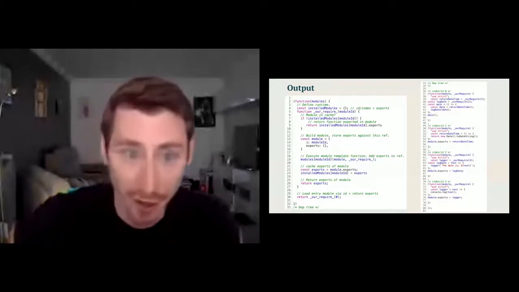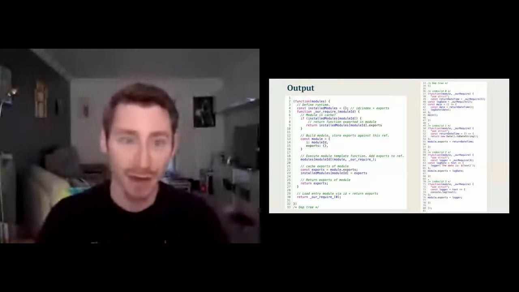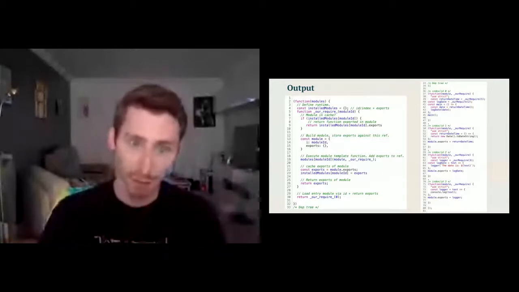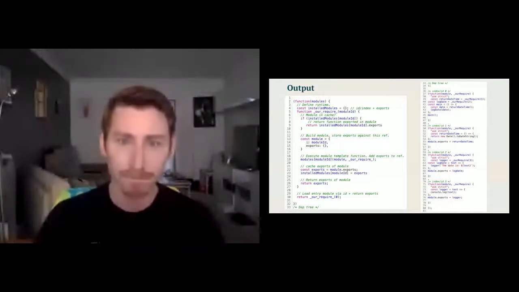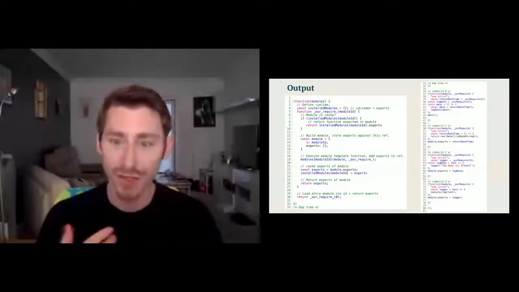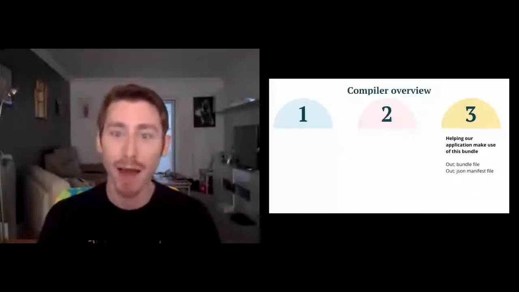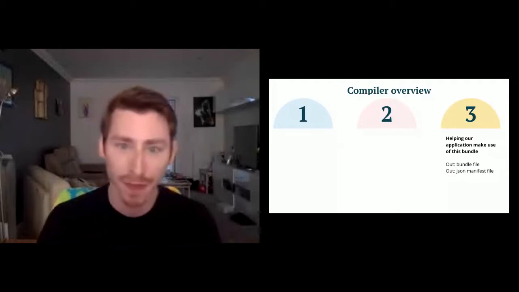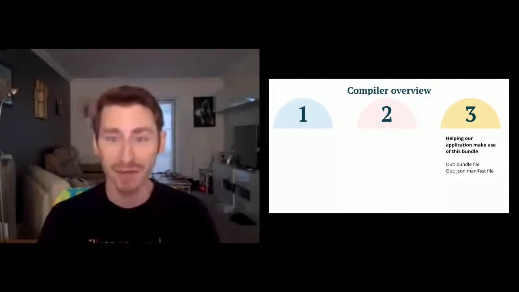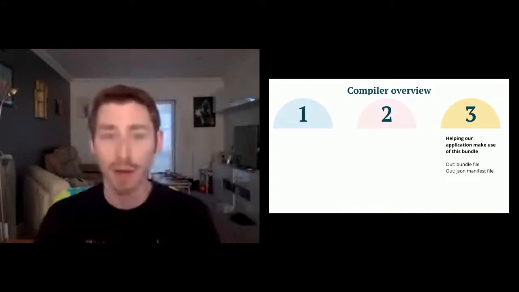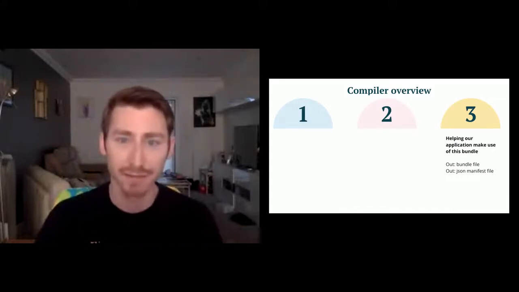So I know there's a lot going on there. That's the bulk of the engine. Hopefully that made sense of having the runtime template and the modules template and how they work together. On to the final phase, which is helping our application make use of this bundle. Its job is to take our string in and produce a bundle and a manifest file. There's not really much to this phase.